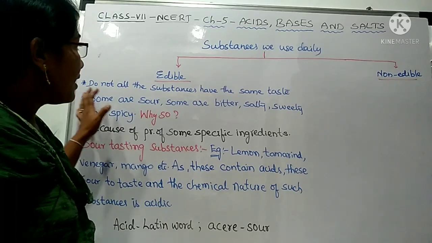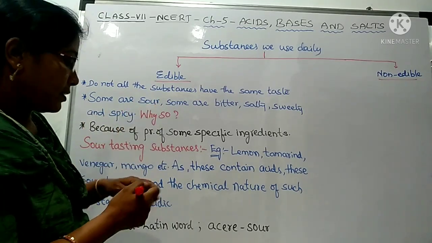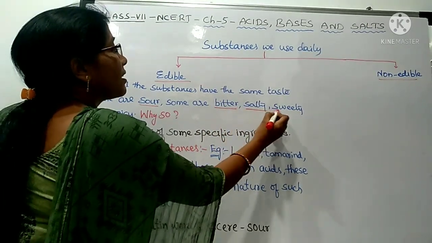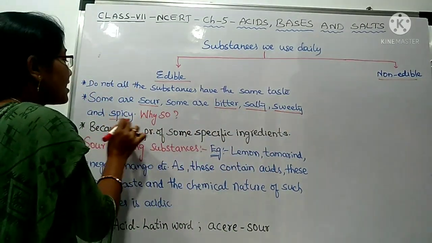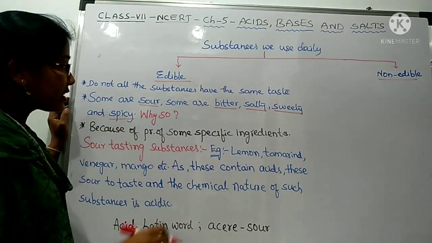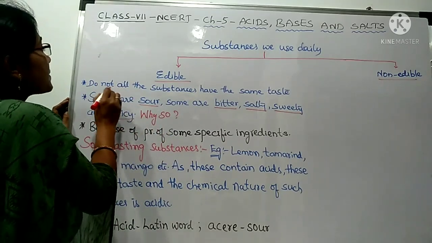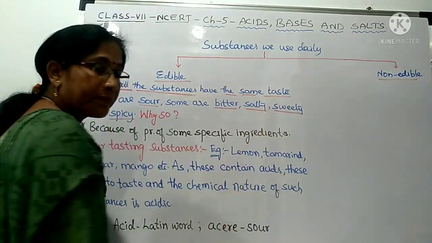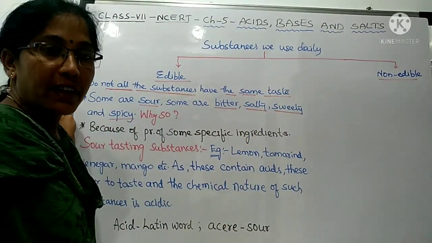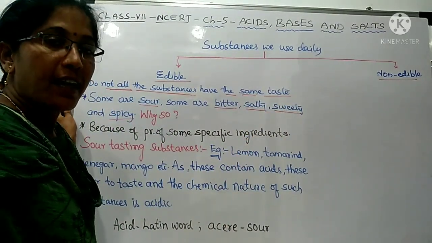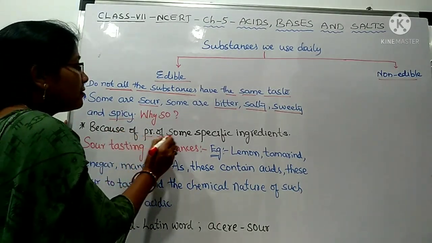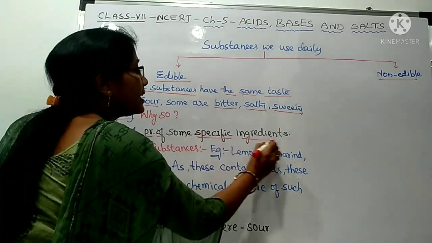Some of them are sour to taste, some are bitter to taste, some are salty, some are sweet and some are spicy. Means what? All the substances, they do not have the same taste. The taste differs from substance to substance. Why is it so? That is due to the presence of some specific ingredients in them.